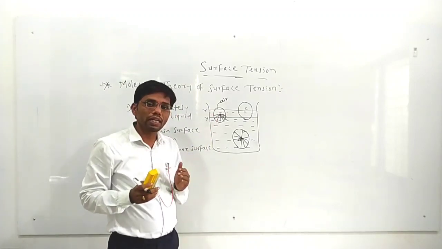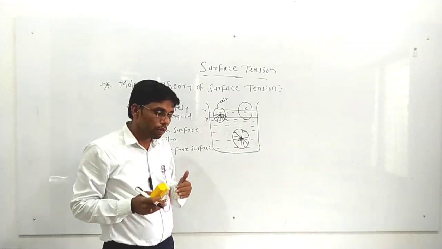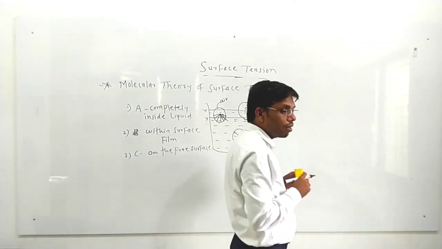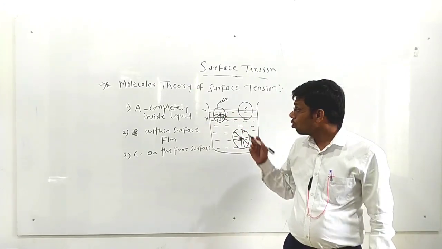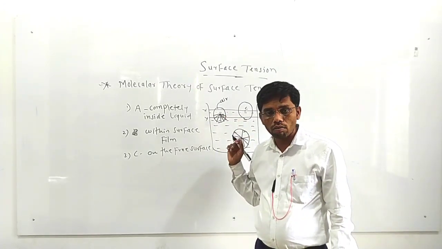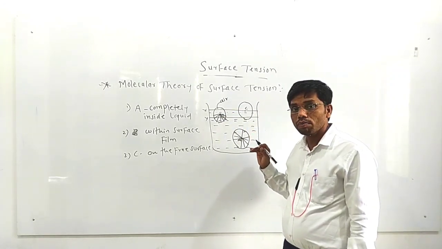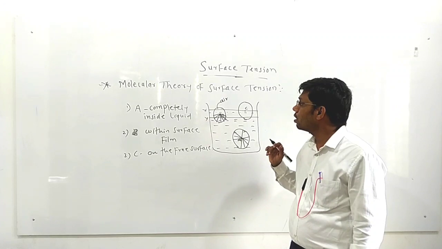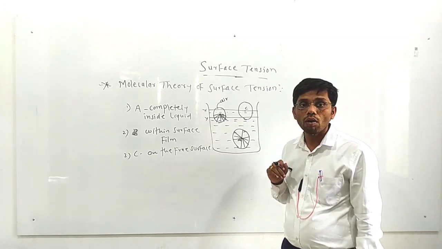Because from the downward side, molecule B is attracted by the other water molecules. By which force are they attracted? Molecule B is attracted from the downward side by cohesive force by the other water molecules. Okay. And some part of its sphere of influence just lies above the free surface of the liquid, and that part contains some molecules of air.